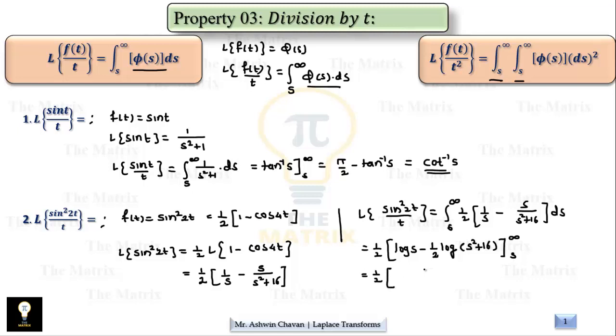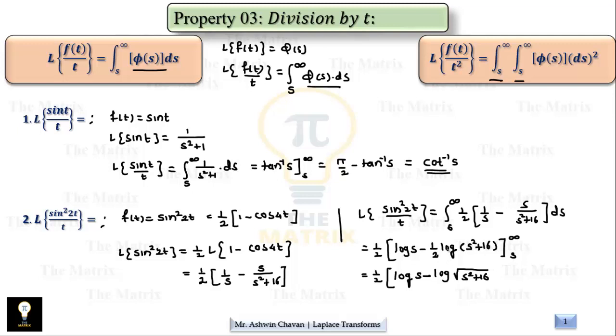So before putting in the limits, we rewrite it into a proper format, that is log of s minus half of log of the bracket. Half of log of the bracket can be taken as log of root of the bracket, since the power can be taken as the bracket raised to half.